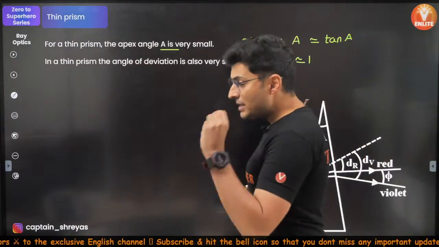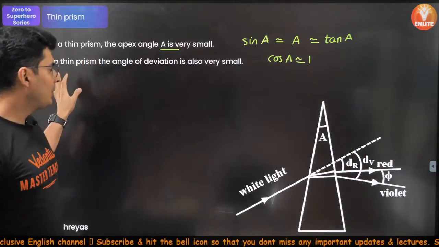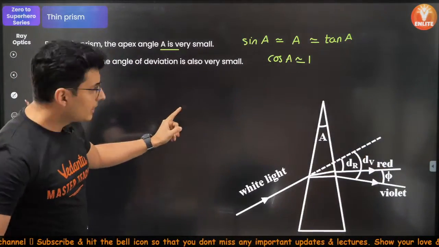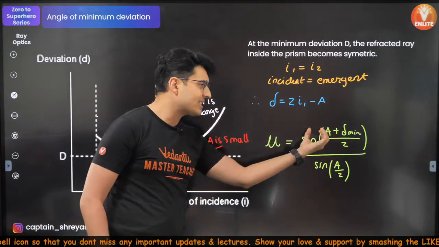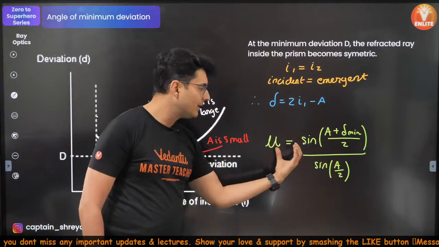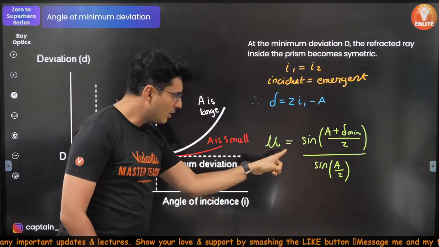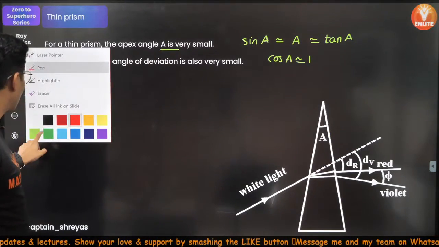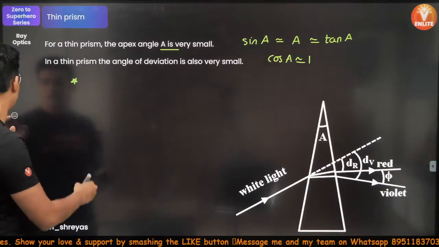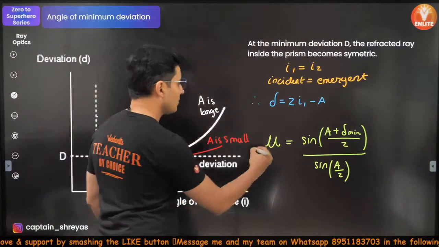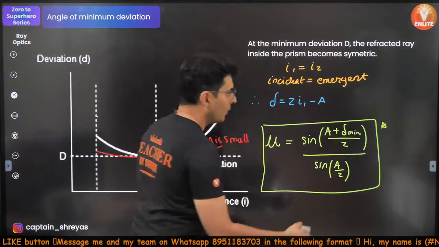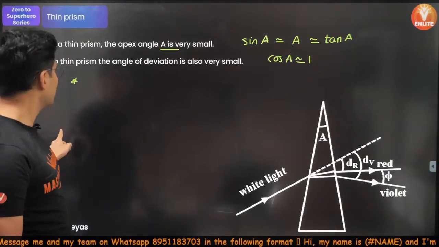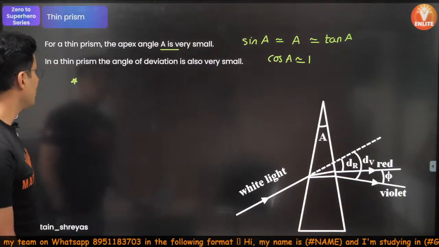Okay. Now, in the case of the angle of prism being very small, you use this relationship, because sine of a small angle is the angle. From this relationship, I'll put a star mark here, a block over this relationship. Very, very important. So, using the small angle approximation, what do you get?